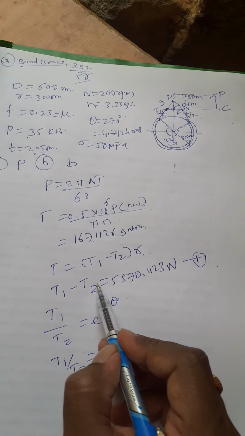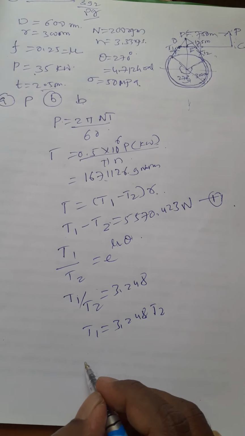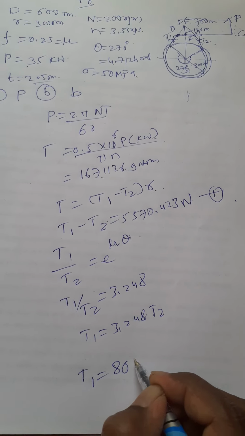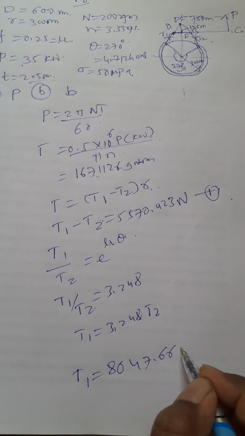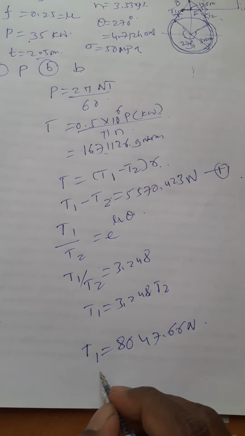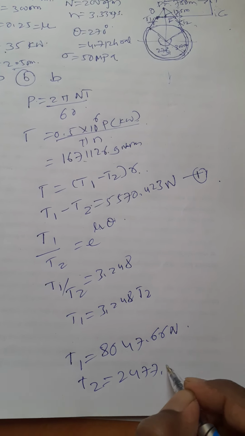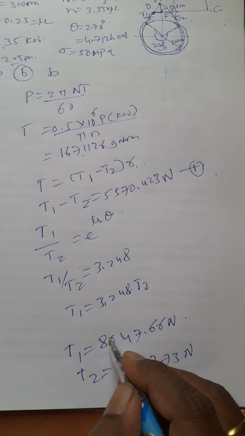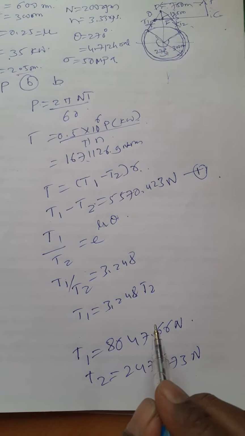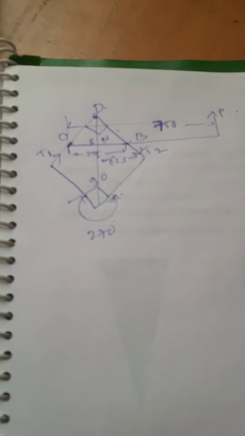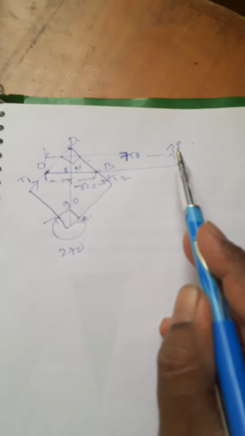Substitute in this equation, and you will get the values of T1 and T2. I got T1 as 8047.66 Newton and T2 as 2477.73 Newton. So the first step is over. Once you have T1 and T2, the next step is to find P.